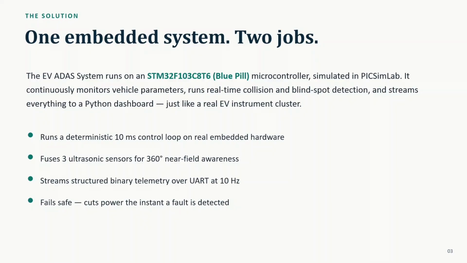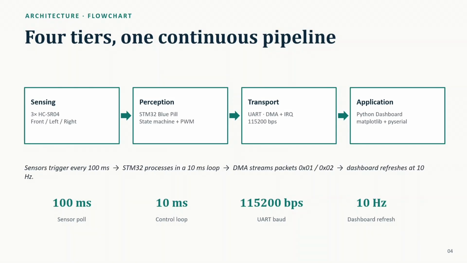Like the dashboard of an actual electric vehicle. As we can see in the architecture flowchart, the first stage is the sensing stage, where three ultrasonic sensors detect obstacles around the vehicle. The second stage is the STM32 controller, where all calculations and decision making happen. The third is communication using UART. The final stage is the Python dashboard, which displays the processed information to the user. This entire process repeats continuously, allowing real-time monitoring.